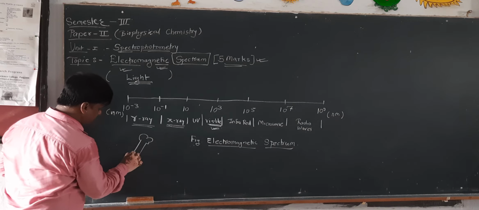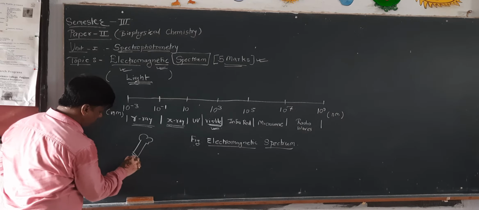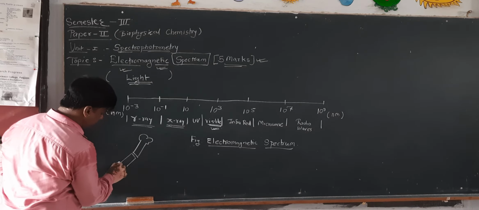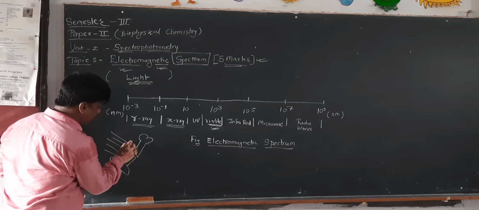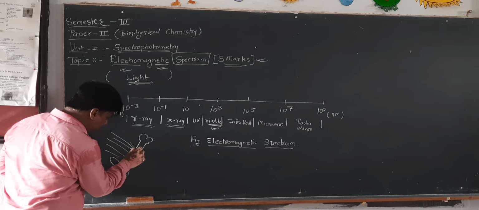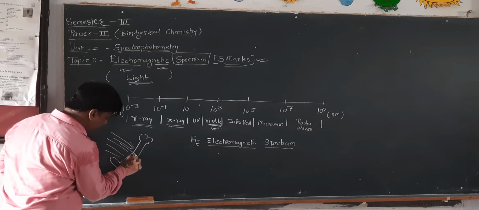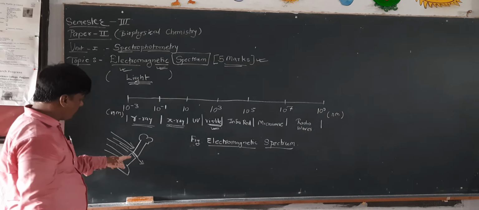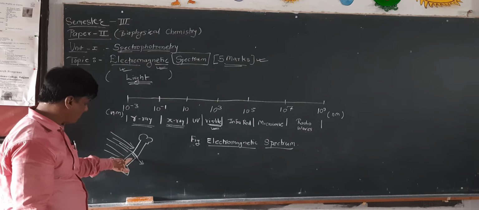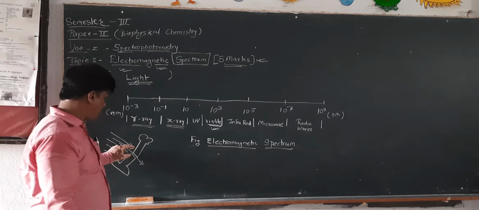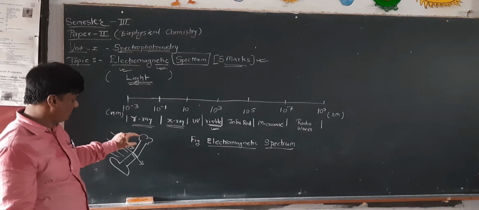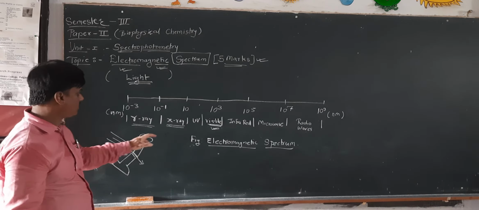Suppose this is a bone and it gets fractured here. If we pass X-rays, the X-ray will not pass through the intact bone, but it will definitely pass through the bone where it has broken. So that will reveal the breakage of that particular bone.